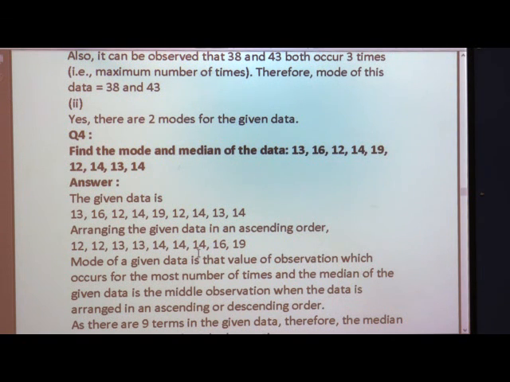If there are 9 terms in the given data, the median will be the 5th term, because we have to leave 4 on the left hand side and 4 on the right hand side. What we get in the middle, the 5th term, is 14. So, we can say that the median is also 14.